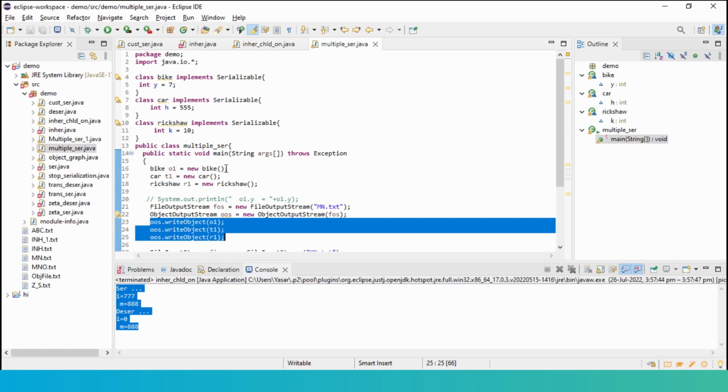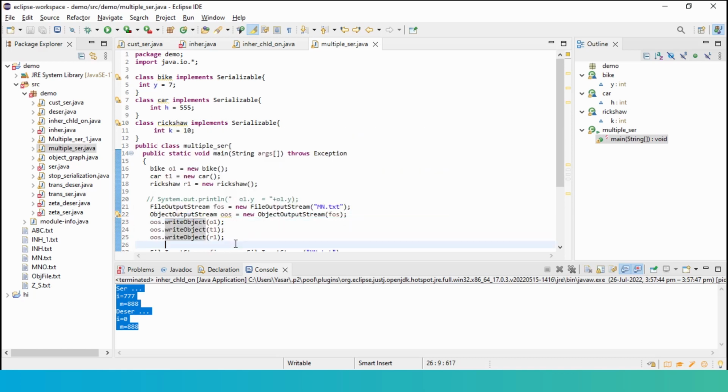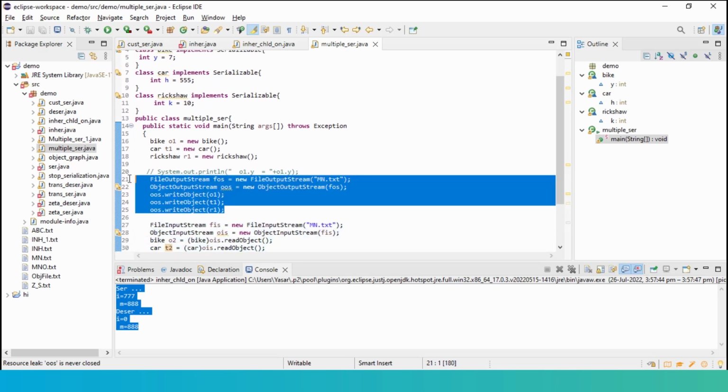There is a certain order. I'm writing O1 first, which is the bike object, T1 second, which is the car object, and then R1, which is the rickshaw object.